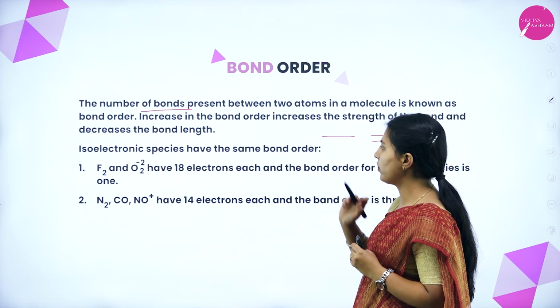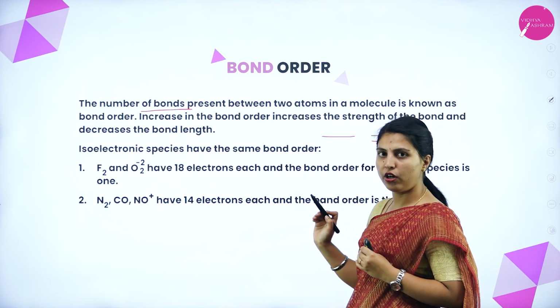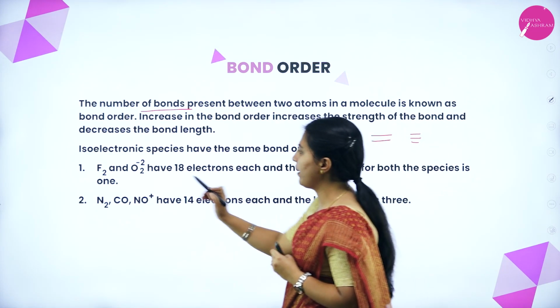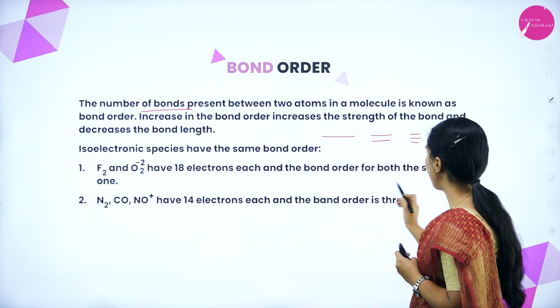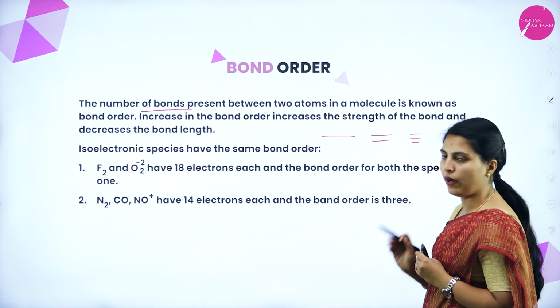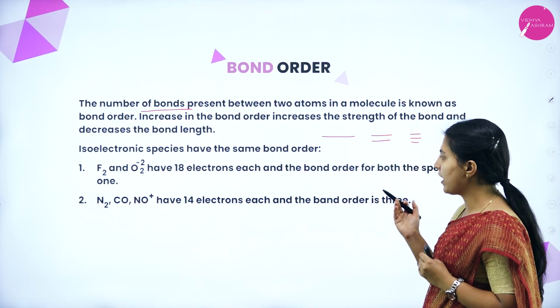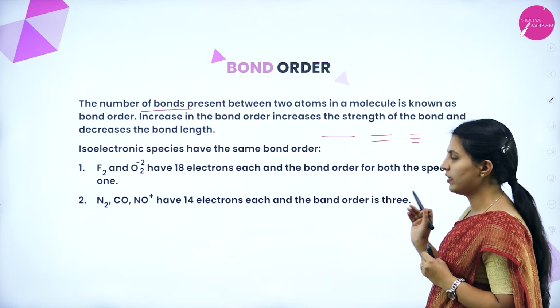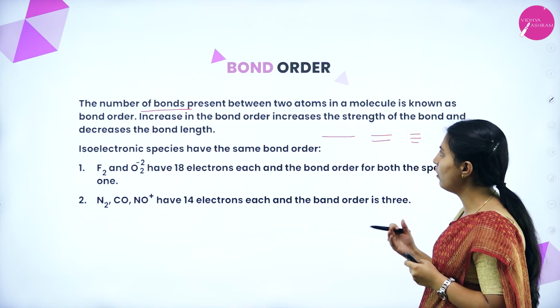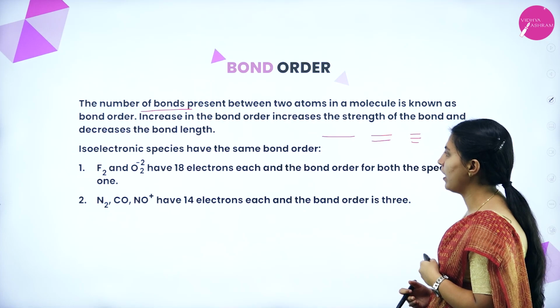Isoelectronic species have the same bond order. How? F2 and O2 2-, with 18 electrons each, both have a bond order of 1. N2, CO and NO+, having 14 electrons each, have a bond order of 3. This is how the bond order will be calculated.